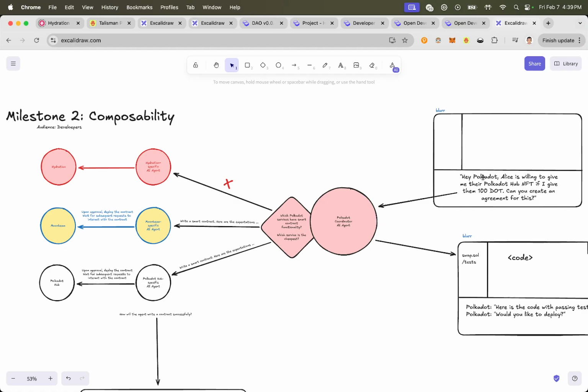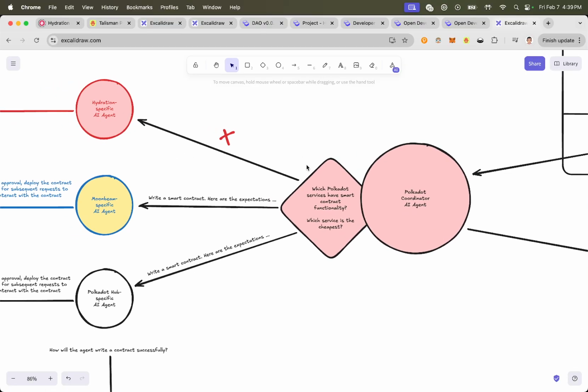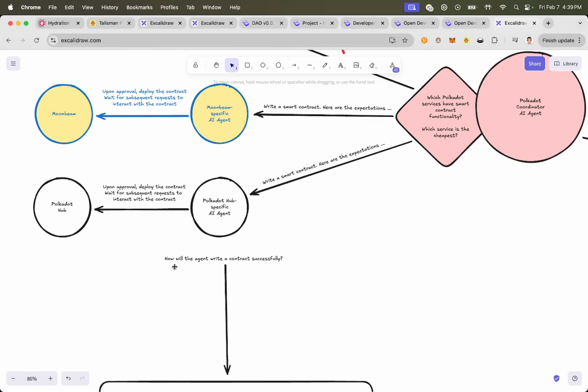That's where the coordinator will say, okay, I can do this, but I'm going to need to write a smart contract for this. So which services in the Polkadot ecosystem support this? Okay, this one does not, this one does, and this one does. Okay, let's try them out. Let's see which one gives me the best operation.